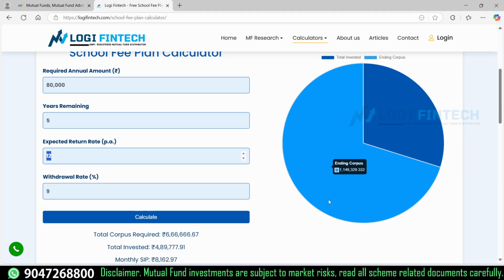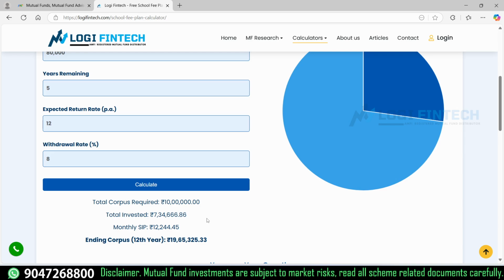And how much percentage am I going to withdraw from the fund? If the fund is delivering more than 12%, I withdraw 8% from the fund, or even being very conservative, I withdraw just 8% from my overall capital. The fund generates 12%, but I withdraw around 8% per year. After entering whatever values are suitable to you, you should enter all the values and calculate.